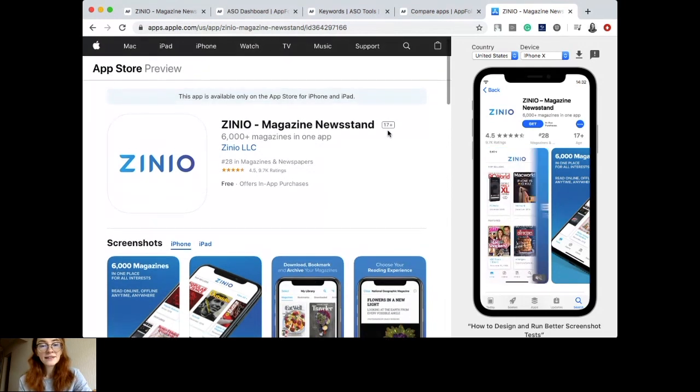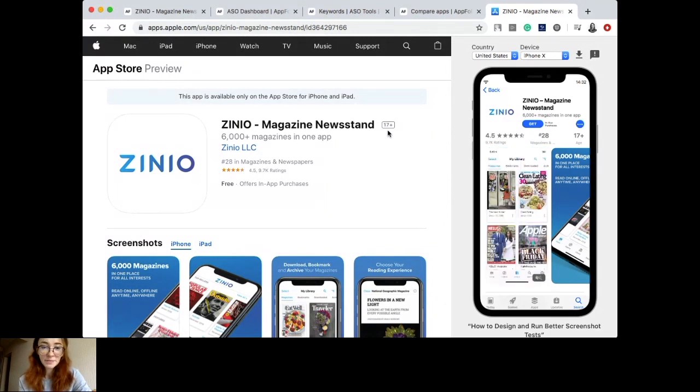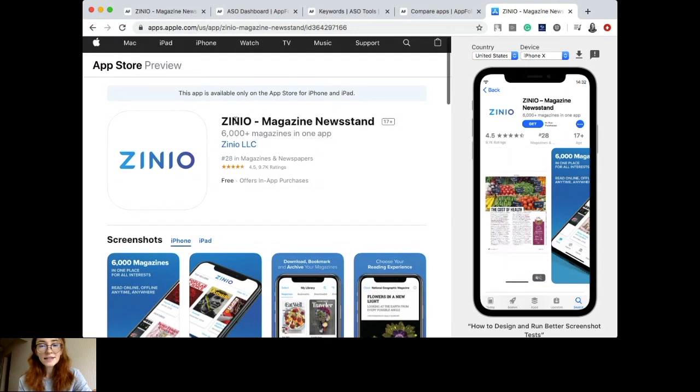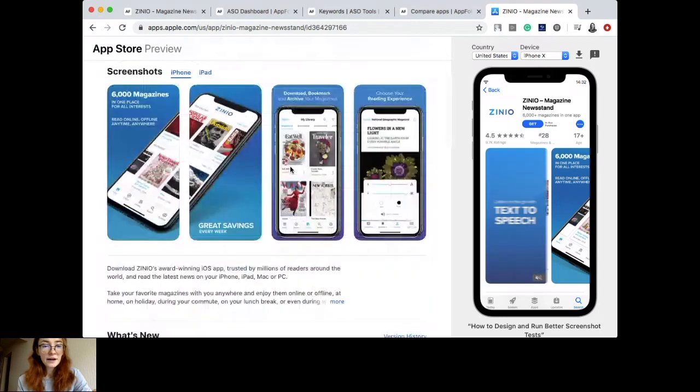Recently we had several live ASO Audit sessions, and due to the lack of time we cannot observe all applications that were submitted. So today I picked one of the applications. Its name is Zinio. It's a reader of magazines, as they claim here on the product page. They have more than 6,000 magazines in one app.